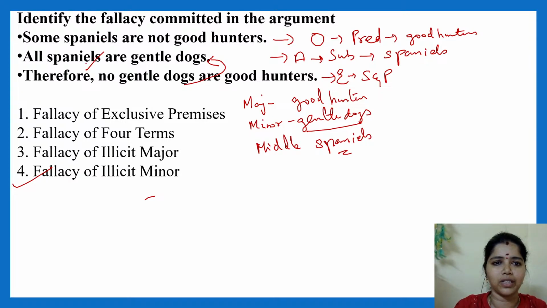In the subject it is being distributed, so there is no undistributed middle term. You check with the middle term: is it distributed in either of the two premises? Yes, it's distributed in P2. Clear? Very good.